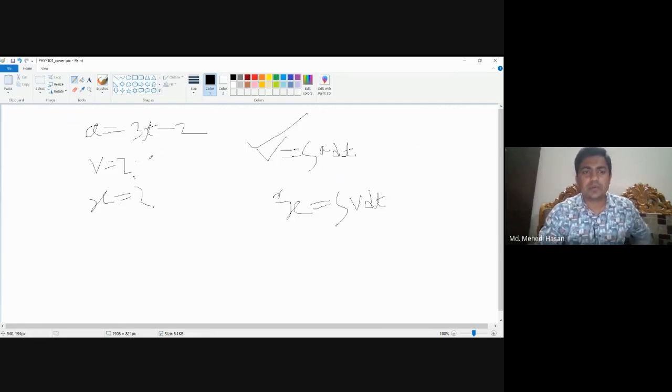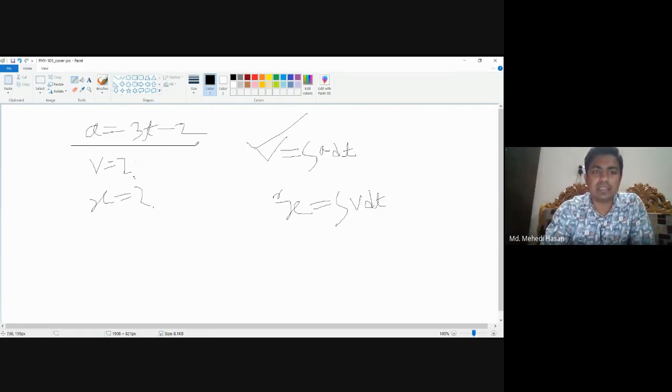So the reverse process is also possible here. If the question is given like that, you just have to integrate. And in case of integration, there is a formula: the integral of x to the power n dx is x to the power n plus 1 divided by n plus 1.